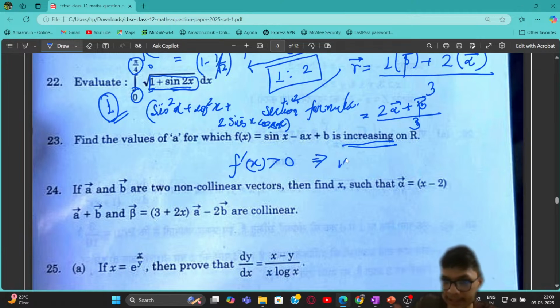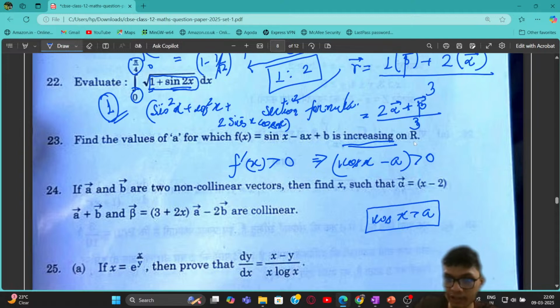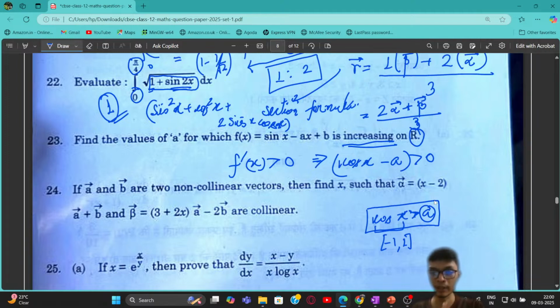So from here you can check that the derivative is cos x minus a, which should be greater than 0, right? So cos x should be greater than a. Now you have to find that particular value of a for which this is satisfied for all x. Because cos x lies between minus 1 and 1, our a should lie outside that interval in order for this inequality to be satisfied.